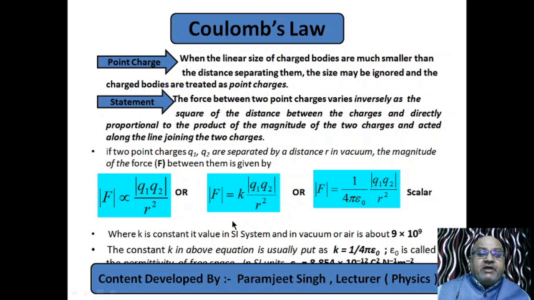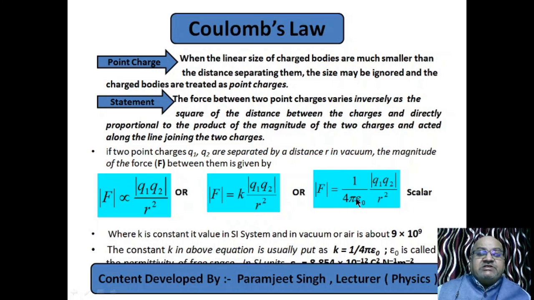We replace it by sign of equality, but we have to use some constant, small k. So now Newton's law is magnitude of F is equal to k magnitude of q1 q2 divided by r square. Now next aim is what is the value of the k. In SI system its value was calculated at that time as 1 by 4 pi epsilon naught. Now a new term has come, 1 by 4 pi epsilon naught.